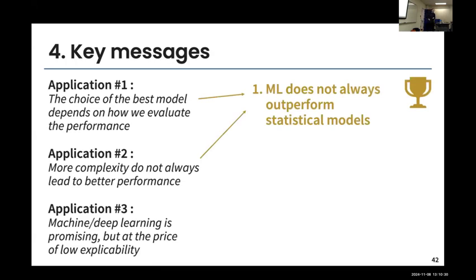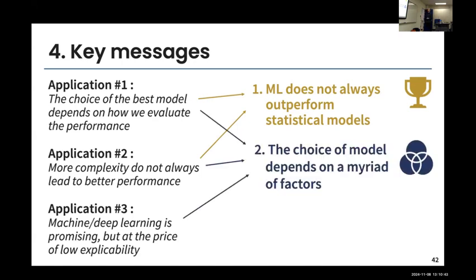We see clearly from the first two applications that machine learning models do not always outperform statistical models. So these are still good models. Don't think that if you're not doing machine learning, you're not doing something that is good. And then from the three applications, of course, the choice of the model depends on so many different factors, such as the amount of data you have, how you want to validate your model, and how you want to assess the performance. So it's really going to be hard to choose the best model.